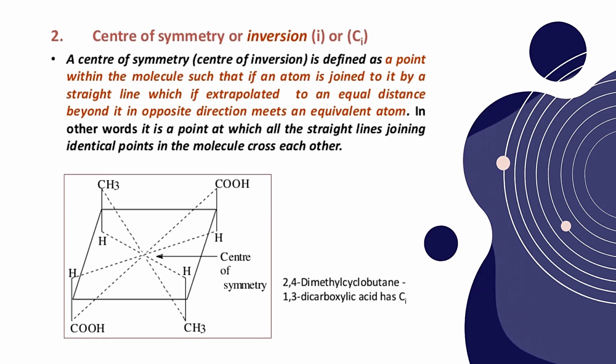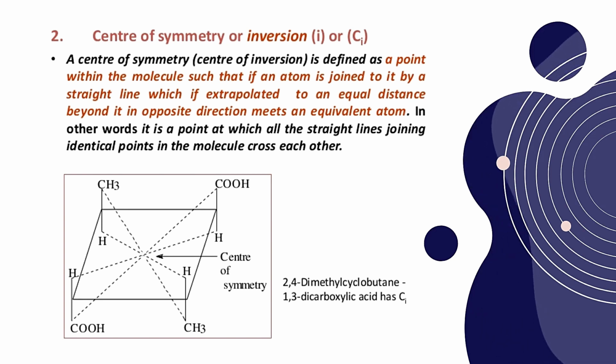Okay, in simple words, any molecule containing a center point which can divide the entire molecule into equal halves, and all the straight lines go through the same center point. So this center point, containing all straight lines, can divide the molecule into equivalent parts.